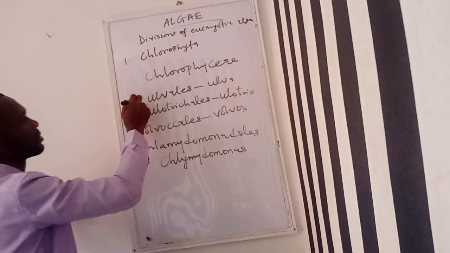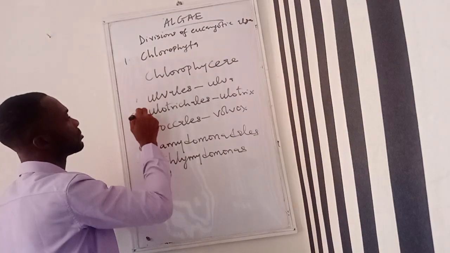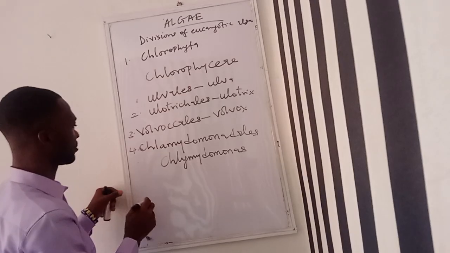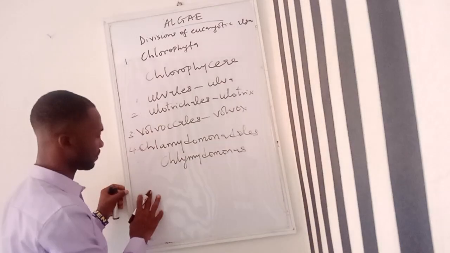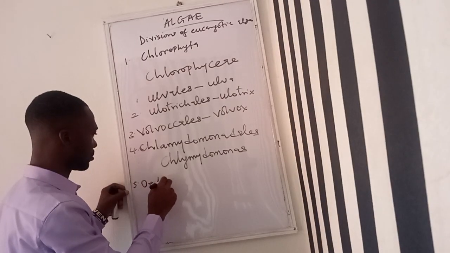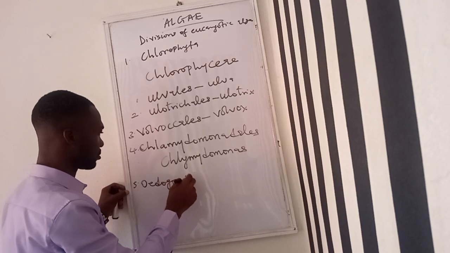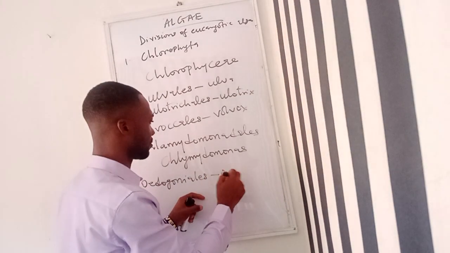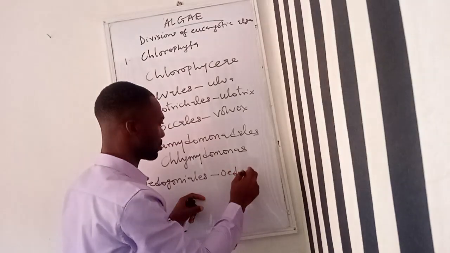So this is 1, 2, 3, 4. Then which other one? Oedogoniales, we have Oedogonium.